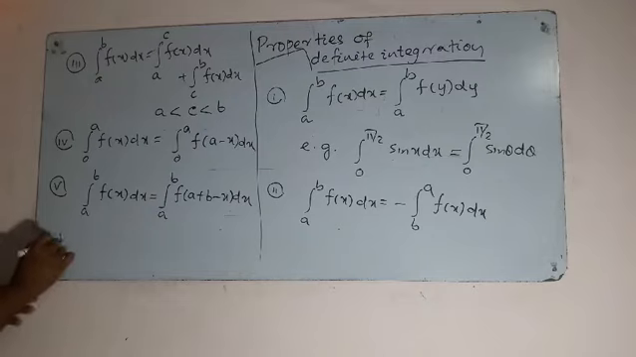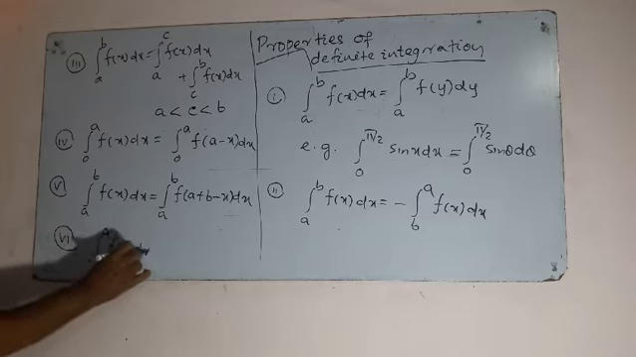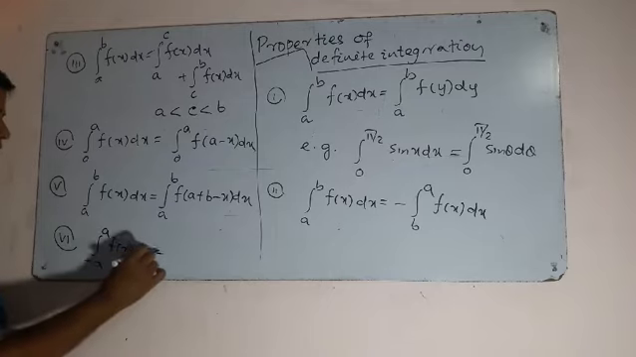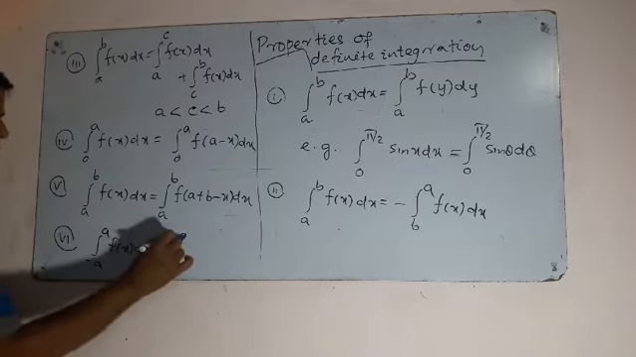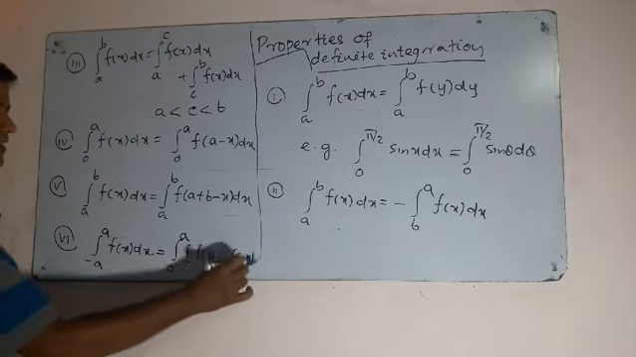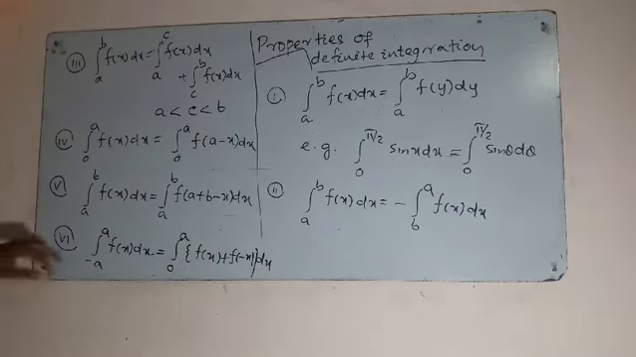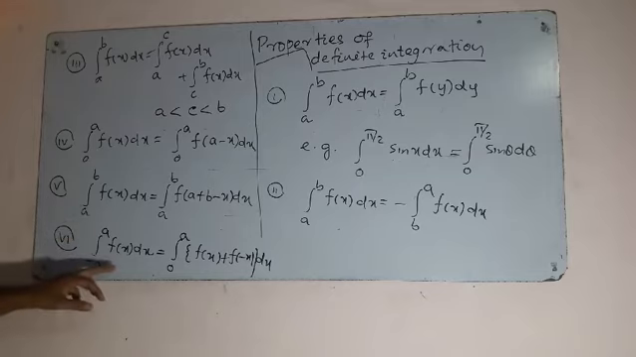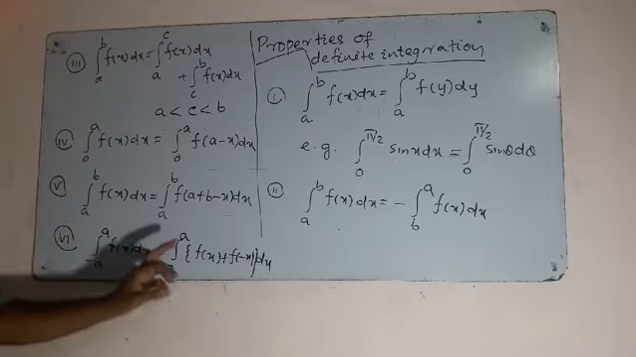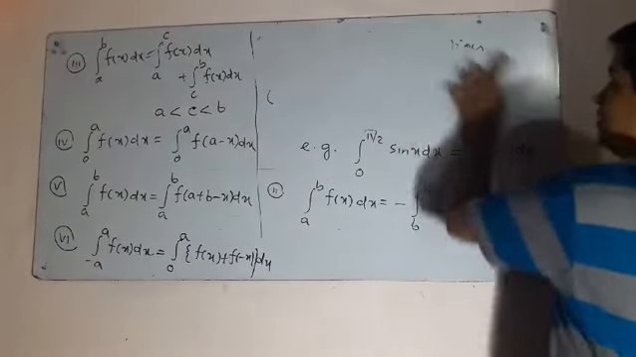Come to sixth bit, integration from minus a to a, f of x dx is equal to integration from 0 to a, f of x plus f of minus x dx. This is the integration from minus a to a. We break from 0 to a, and one is f of x, the other is f of minus x dx. Now come to the next property.